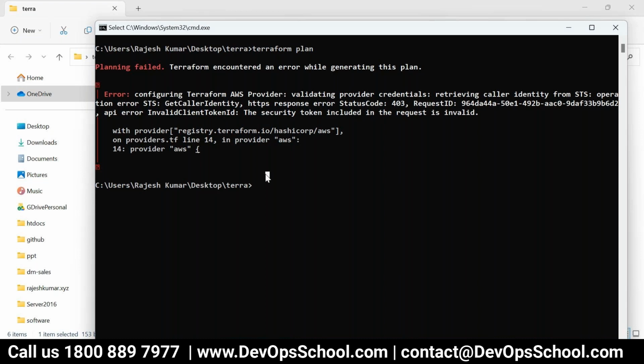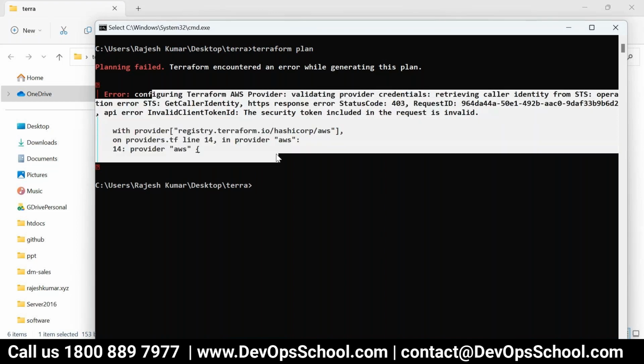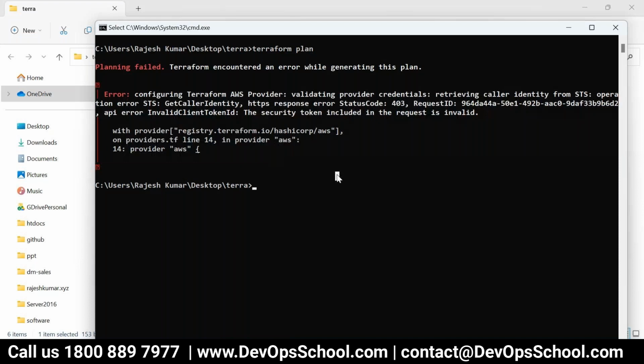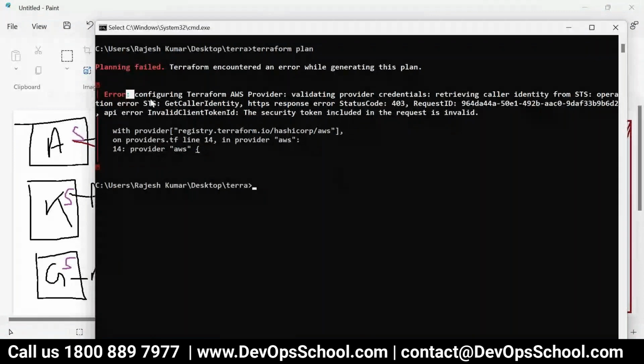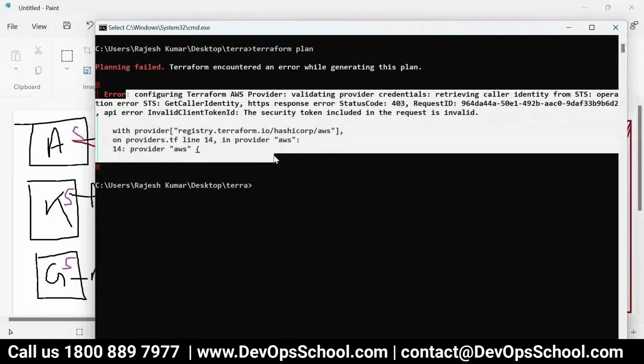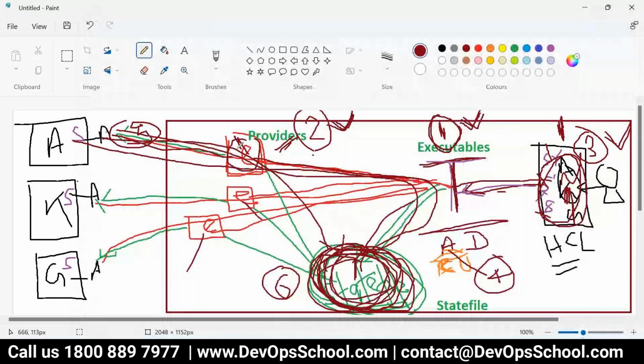So yeah, Rajesh, what is the error? To create an EC2 instance, we need to log into the AWS console. To log in, we need to pass the user ID, password, whatever it may be. So here we are trying to create without passing any authentication, right? See, you make an API call. Don't you think security authentication is needed for an API also? If you see here, the provider is calling the API of AWS. So the provider needs that access to AWS, right? Correct now?